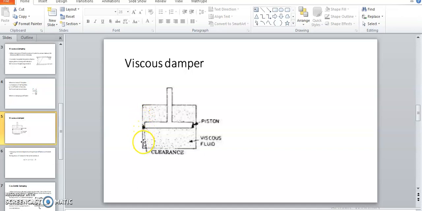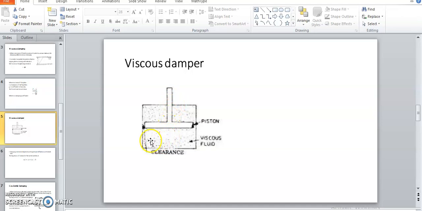So while moving this piston in the downward direction, oil from the bottom side is passed through this clearance provided between this piston and the internal diameter of that cylinder. So this oil is passed through this gap between the piston and the cylinder, and then this oil moves on the upward side and the piston moves on the downward side.